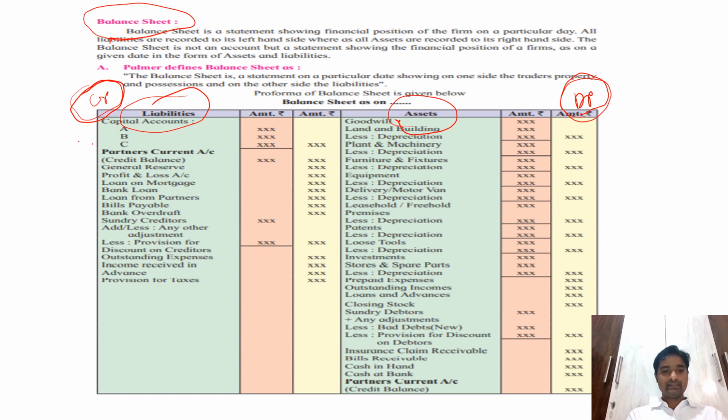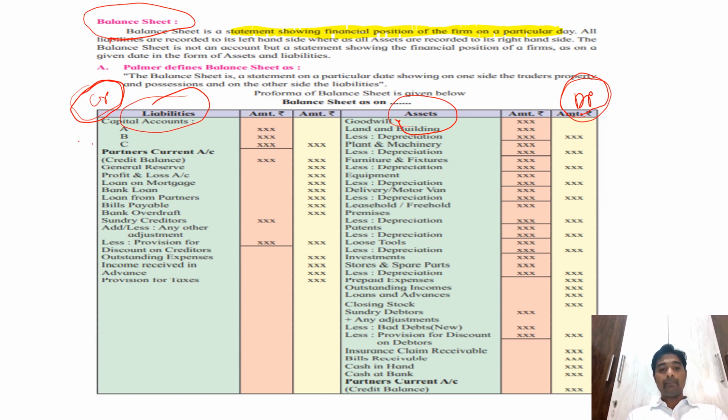Okay, see here it is also given that the statement showing the financial position of the firm on the particular date, it is on the particular date. So one more important thing is that the trading profit and loss account, whatever things are there in your trading profit and loss account, is pertaining to that particular year only. That is why when we prepare trading profit and loss account, there we write for the year ended. That means these figures are related to that particular year only.